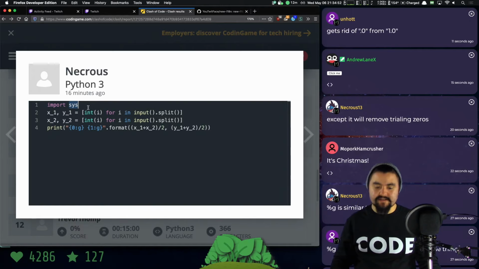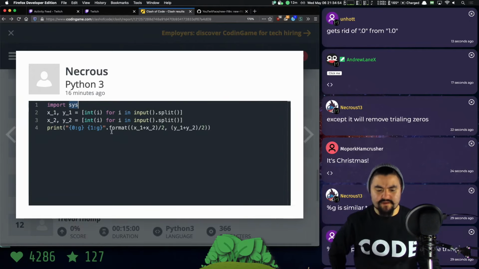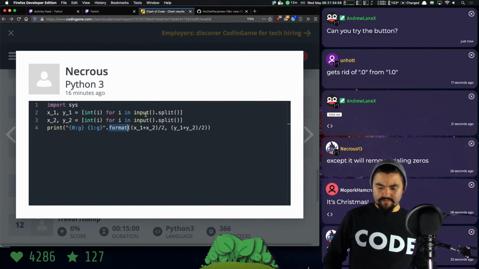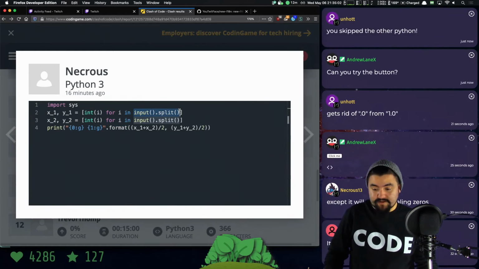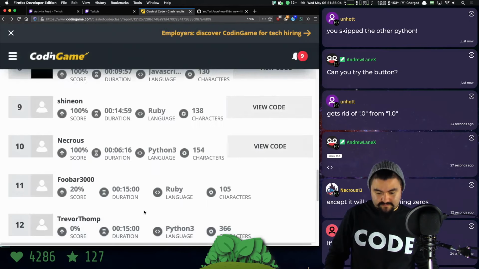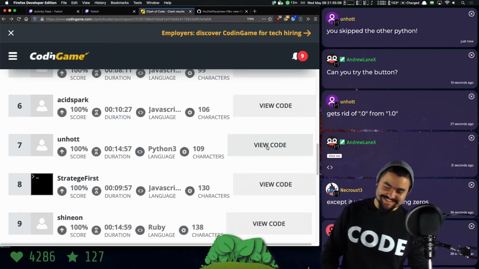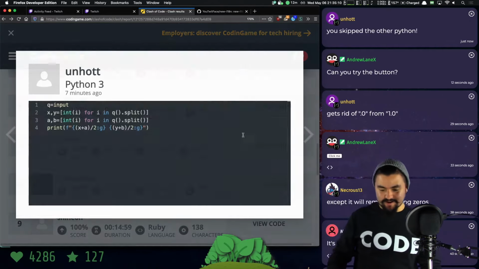So we're importing sys. I wonder what that gives us. Maybe sys gives us the format function. But input.split automatically splits on spaces, which is interesting. I skipped the other Python? Oh, unhot. Sorry. I'll look at yours first. There's technically fewer characters, 109 characters.